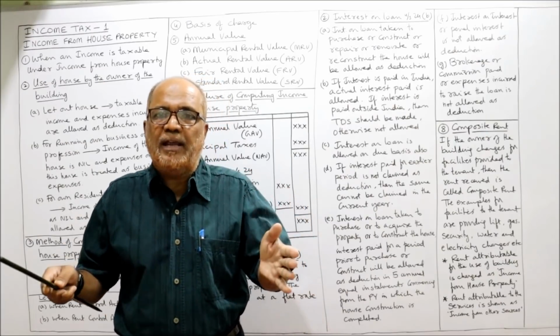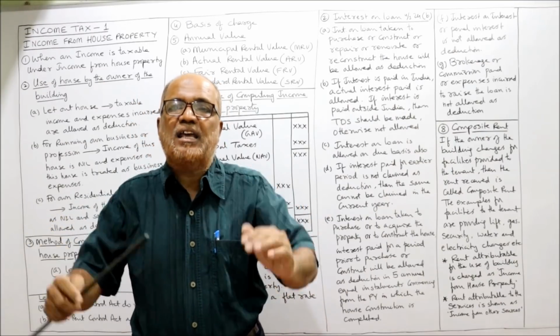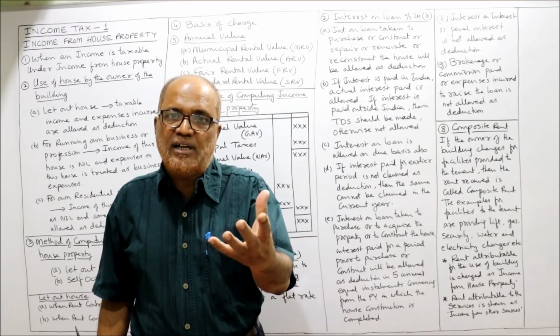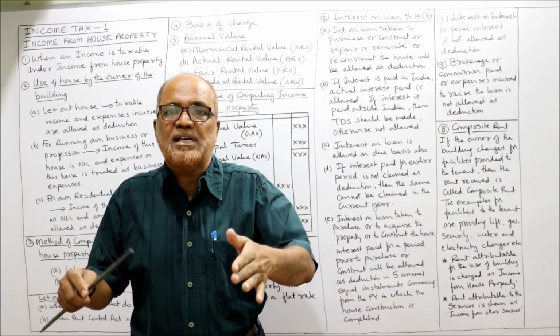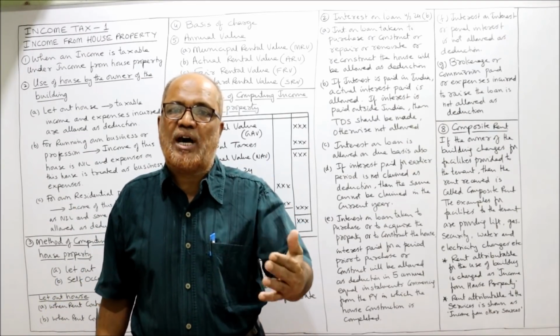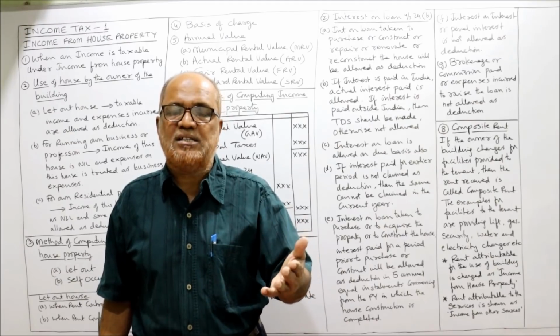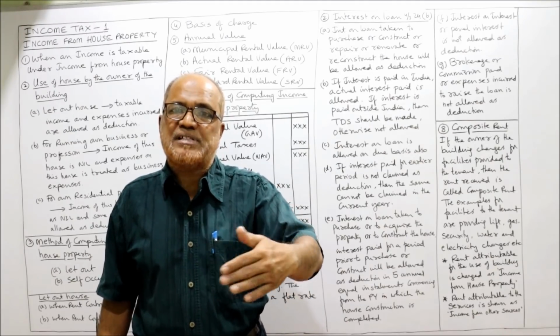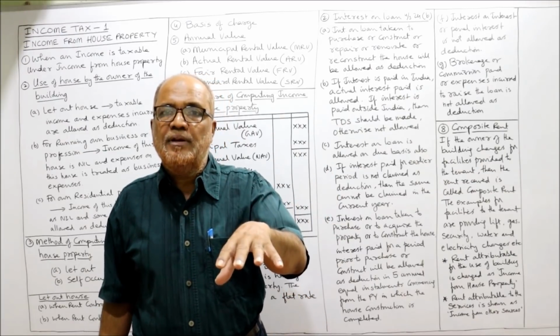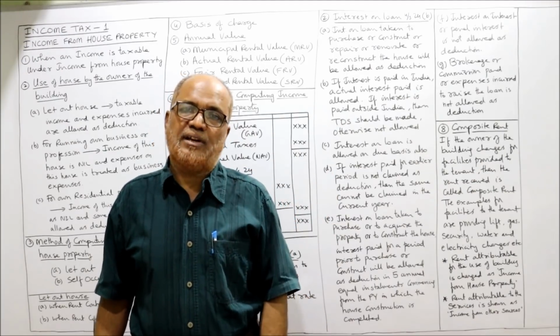So apart from the building, some facilities are given by the owner to the tenants. These facilities the owner will charge. For example, security guard is provided, lift maintenance is incurred, water charges, electricity charges, gas charges. These are the separate facilities provided by the landlord to the tenant. For these services, some charges are made along with rent.